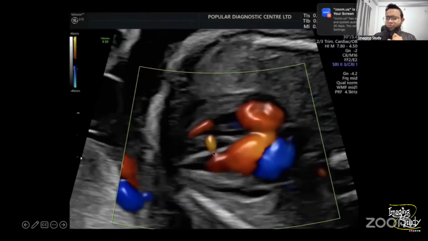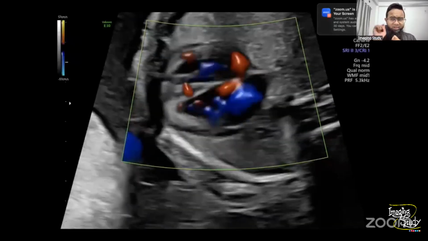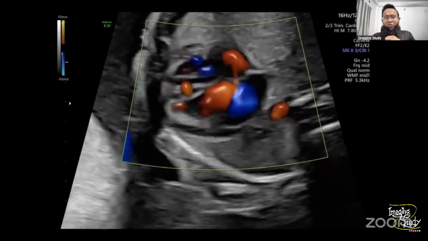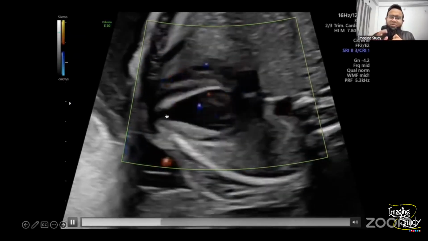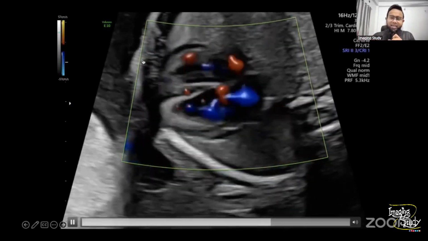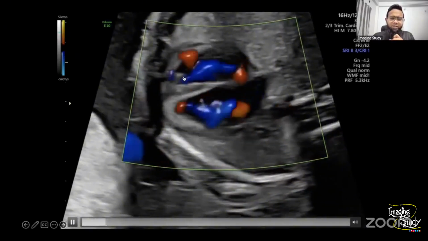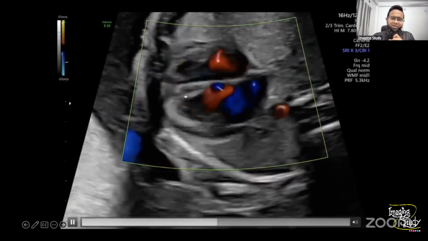We measured the flow. Obviously, it won't be very accurate for the measurement, because if you change the PRF or the gain, the thickness of this flow will get increased or decreased. But it was around 1.8 millimeter thick. Okay, very tiny one. So let's see it from a different angle. Try to ignore this one so that we can report it as a normal one like before. So now we can still see it.